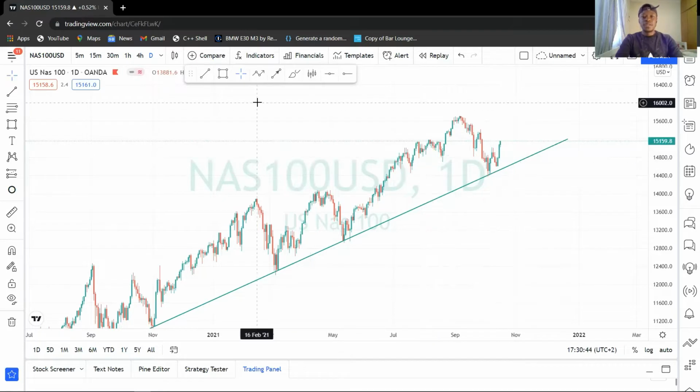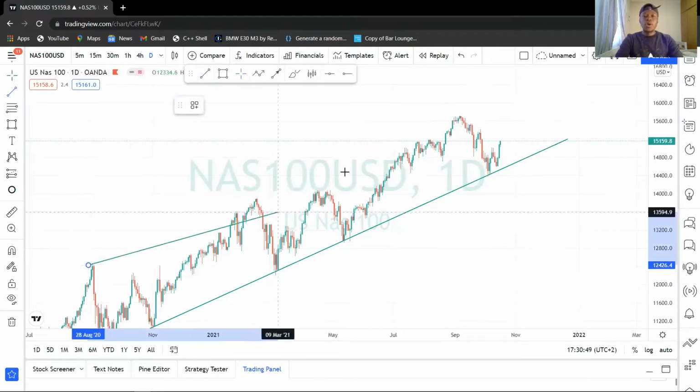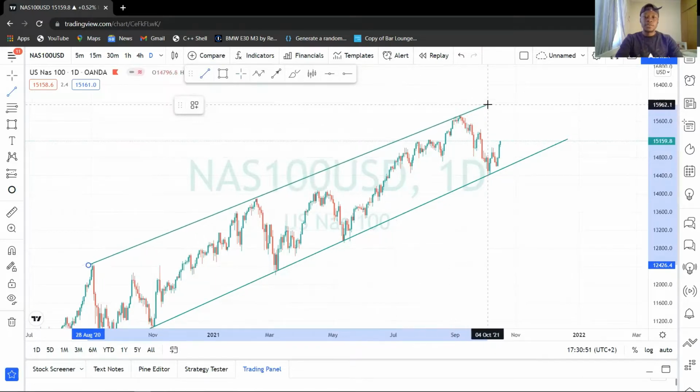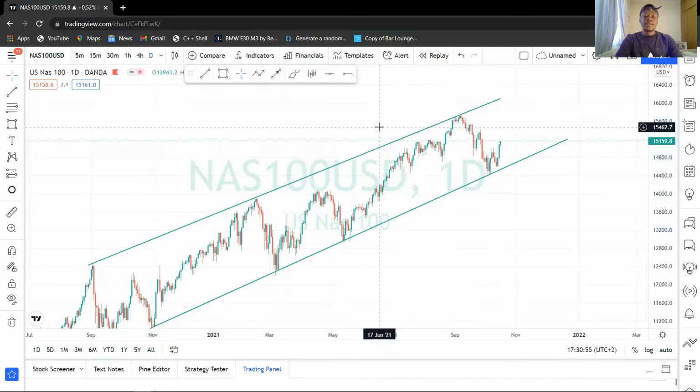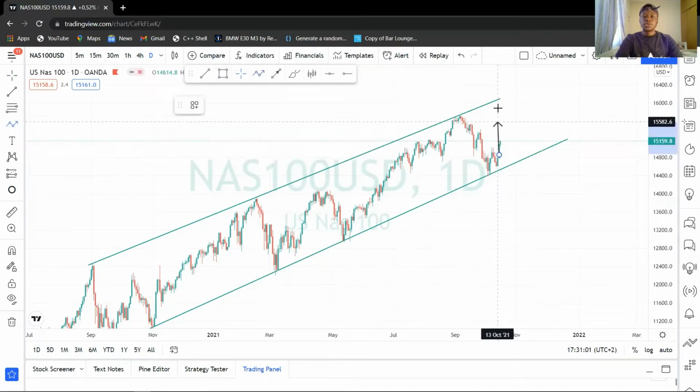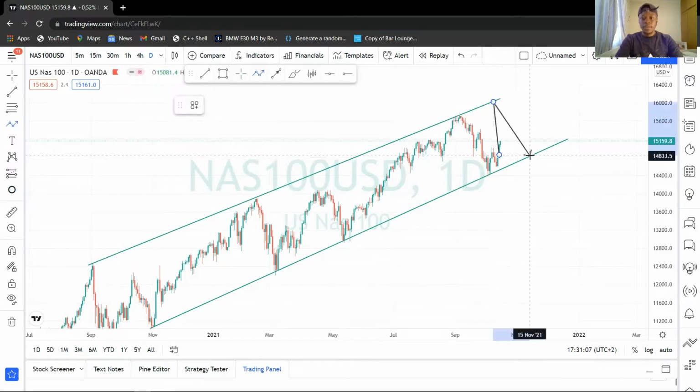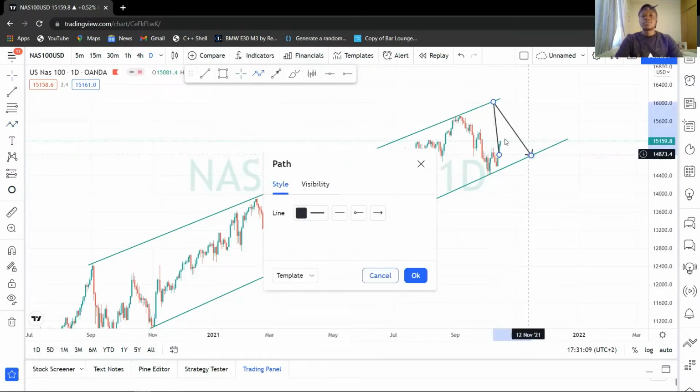As you move to a smaller time frame, I'm going to show you what we were looking at for the past few weeks. This is basically the resistance trend line. Right now we're expecting NAS100 to push and break this high, so that we can touch our resistance trend line, and then we can drop again. So this is the possible move that we are seeing on NAS100.